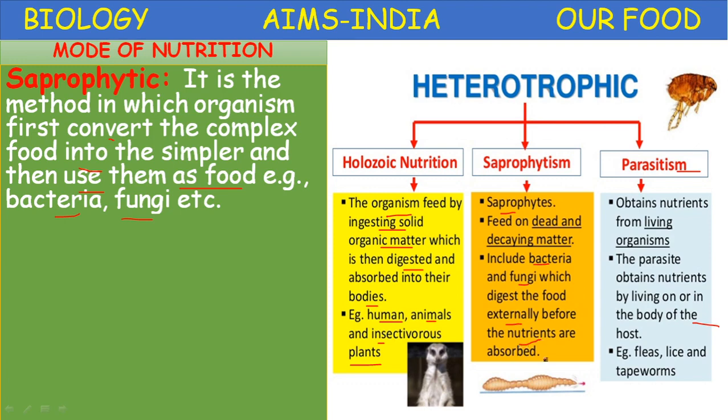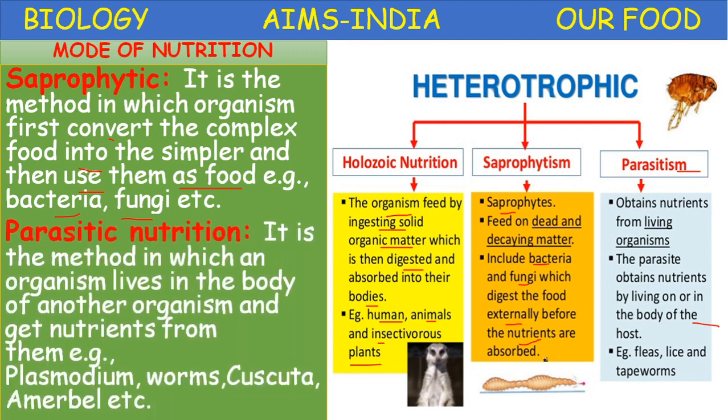Okay, so these organisms secrete some chemical substances and release them into the food material externally, outside the body. Those chemicals will dissolve the food material or decay the organic matter, making it liquid. Then they easily absorb that liquid digested food material. It is called saprophytic nutrition. Organisms are called saprophytes.